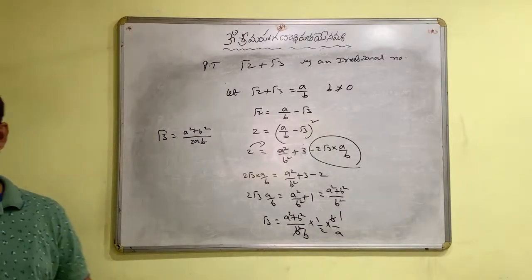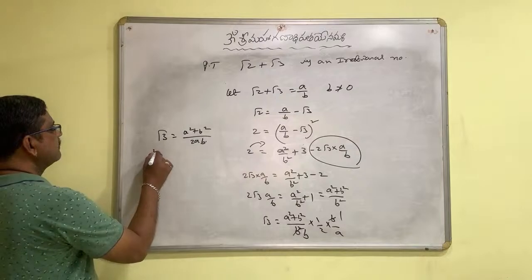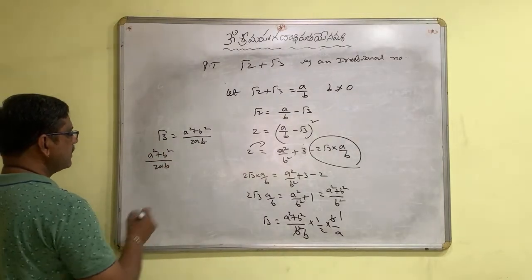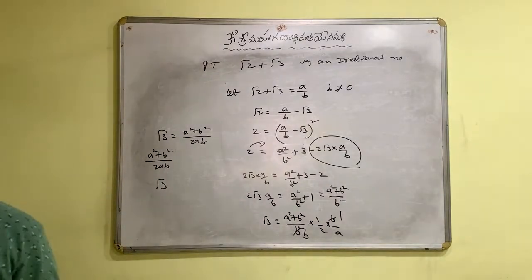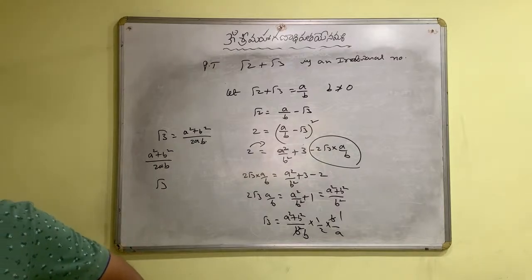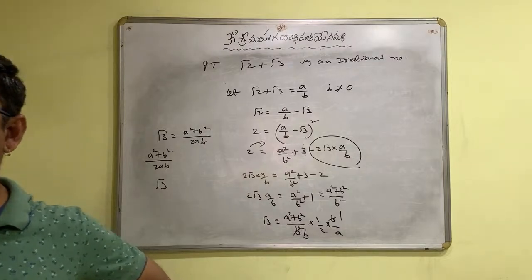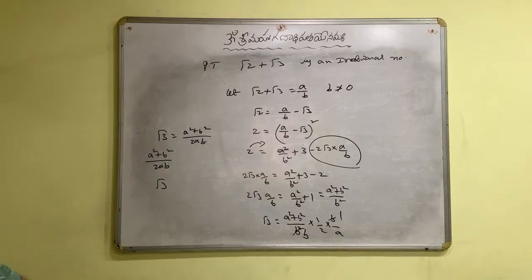Now, children, you tell me, what is a square plus b square by 2ab and what is root 3? A square plus b square by 2ab is a rational number. Root 3 is an irrational number, and we know that now.